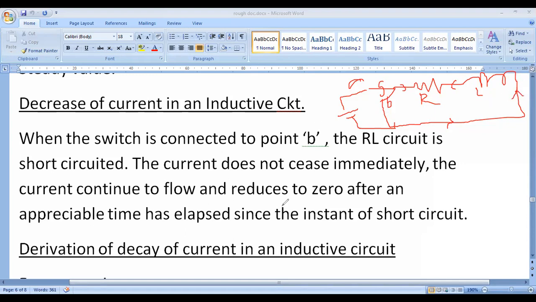Then we have to find out how the current in the inductor will change when it is short circuited. Initially it is at the maximum value, and it will decrease to the 0 value by connecting the switch to B, when it is short circuited.